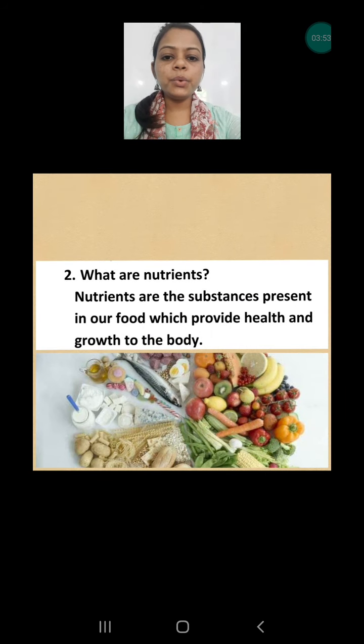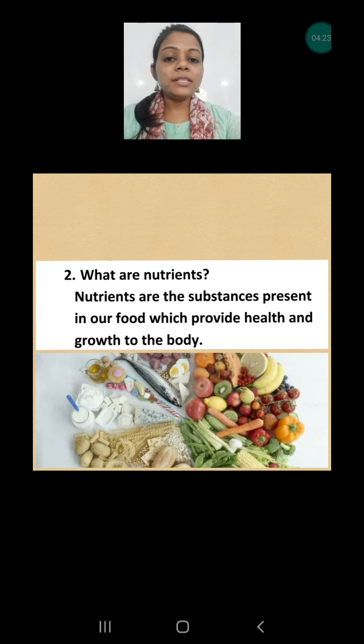Now question number 2 is, what are nutrients? Many times I have told you, we eat different kinds of food. Why? Because different foods have different substances which are known as nutrients. One food cannot have all types of nutrients except milk. I told you milk has all types of nutrients including water. So that is the best food we can take every day.